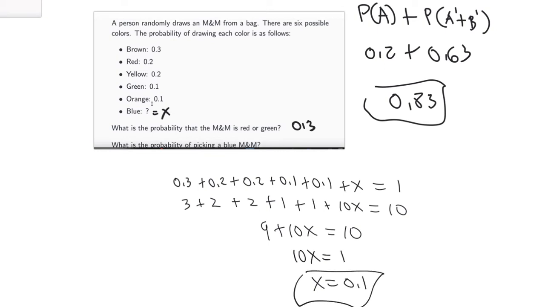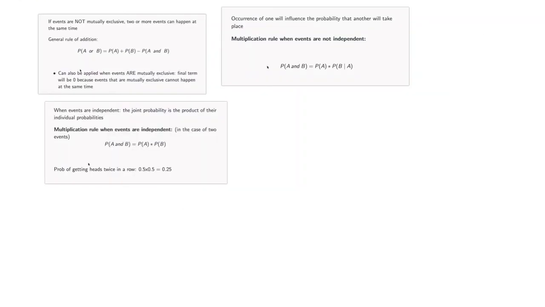Okay. Now, for my student who's watching, did you have to multiply everything by 10 and turn it into this situation? Absolutely not. You could have just combined like terms over here with the decimals, gone through the motions, and you would have still arrived at that answer. So the probability of picking a blue M&M is 0.1.